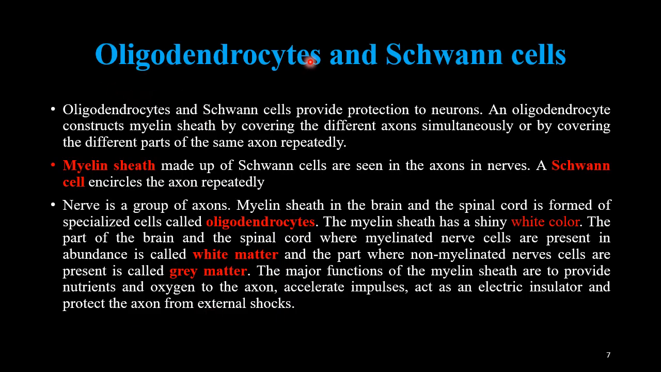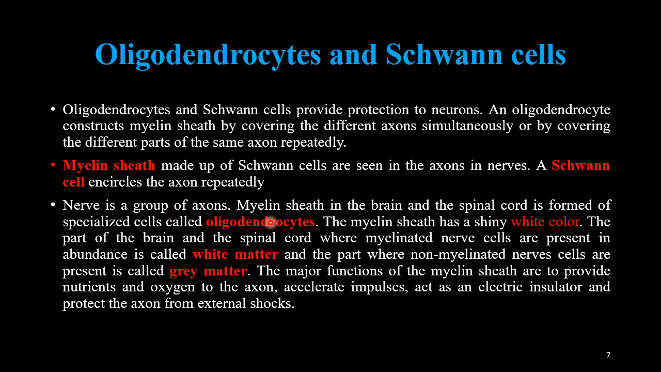Then we have to study the oligodendrocytes and Schwann cells in detail. Oligodendrocytes and Schwann cells provide protection to the neurons. These are insulating the axon. An oligodendrocyte constructs the myelin sheath by covering different axons simultaneously, or by covering different parts of the same axon repeatedly. Myelin sheath made up of Schwann cells is seen in the axons in nerves. A Schwann cell encircles the axon repeatedly. We have seen that in the picture.